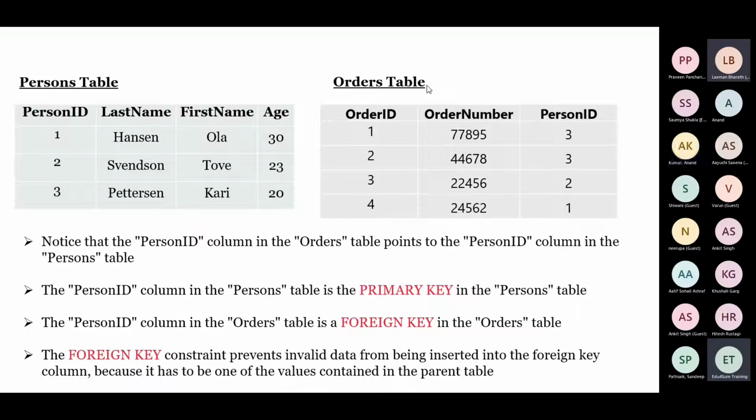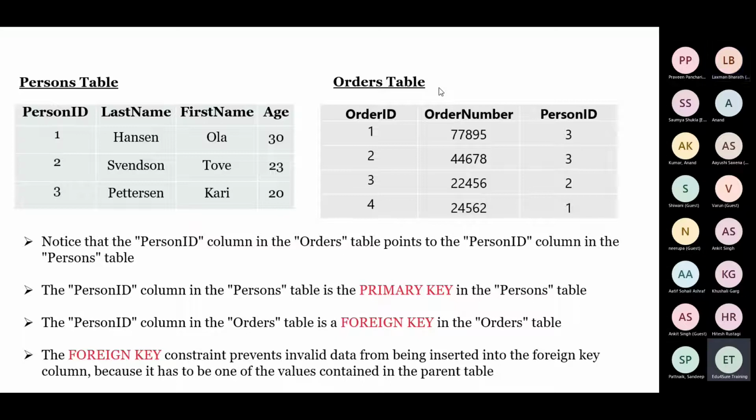Can you please repeat? Person ID is the primary key for the person table. And when we are using this column here, what is the purpose? The purpose is just to connect the tables. So this table's primary key, when used here to connect the tables, is called the foreign key of the order table. Understood?